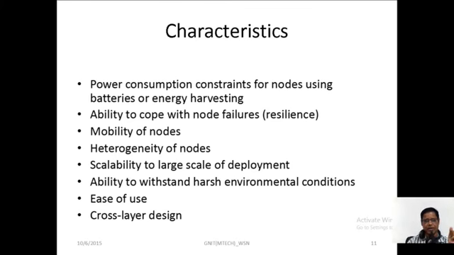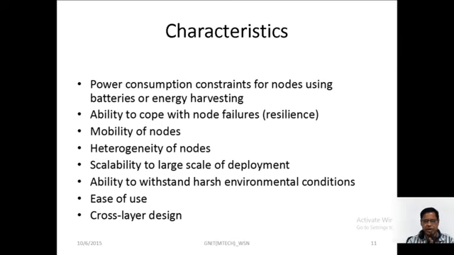And mobility of nodes, that is, the sensors have mobile nodes. Mobility is about how the place changes from place to place, is it not? The mobility of nodes is also there in wireless sensor networking, and scalability to large scale deployment. Scalability to large scale means that information transformation is scalable, and how accurate it is also scalable, when it is employed in large scale deployment.